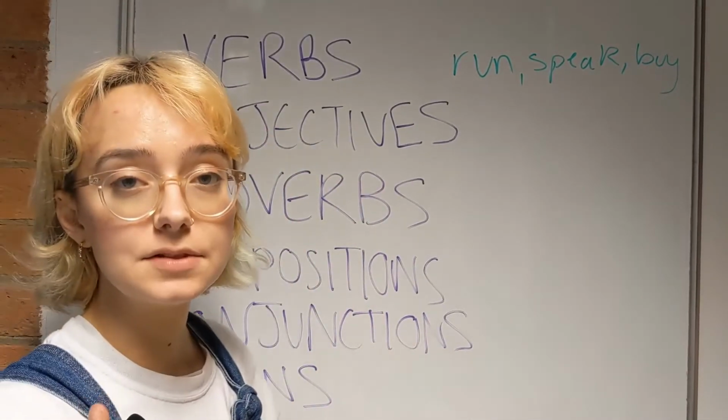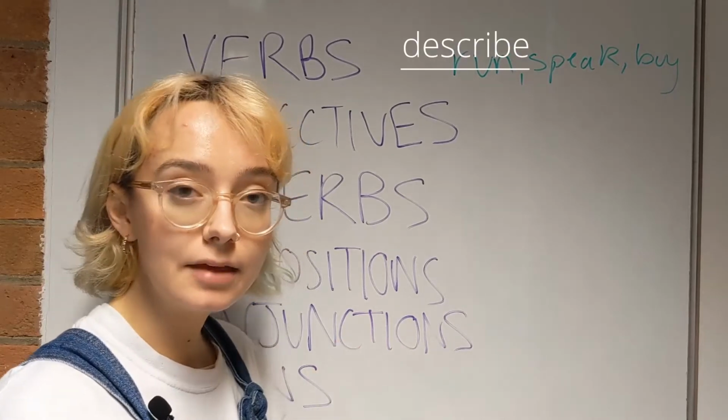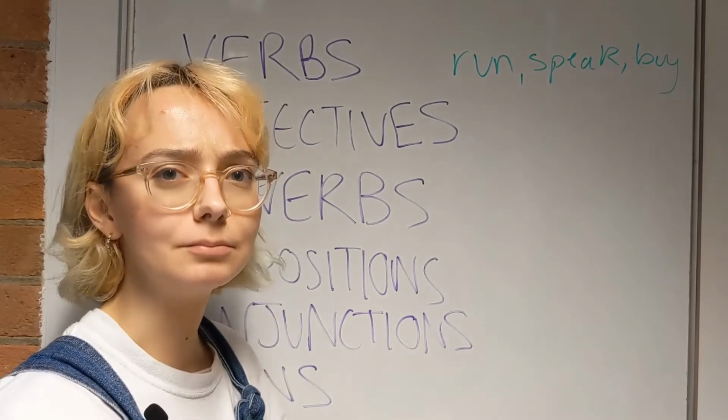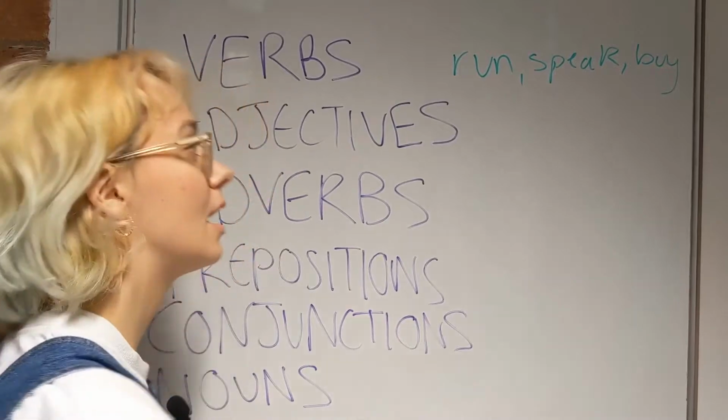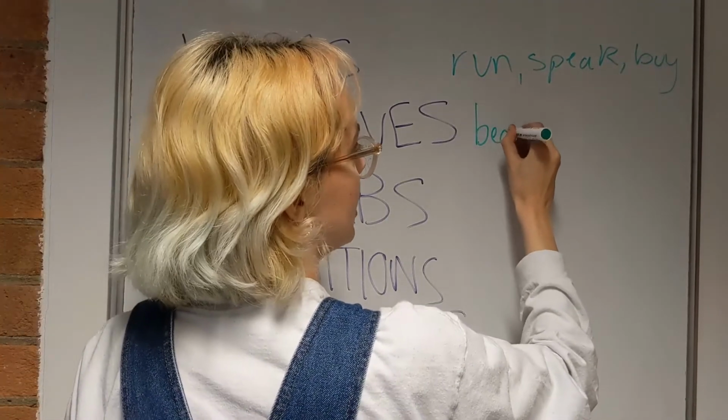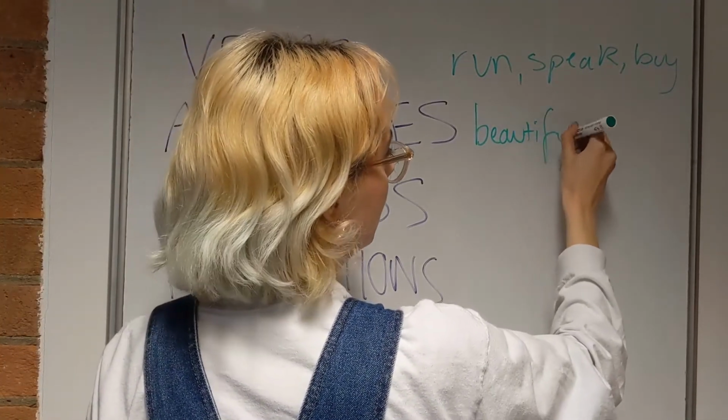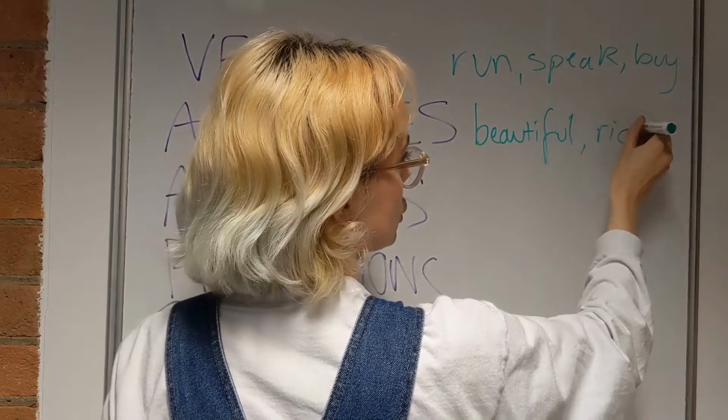And then adjectives. Adjectives describe things, most commonly describing nouns. So we have words like beautiful and rich.